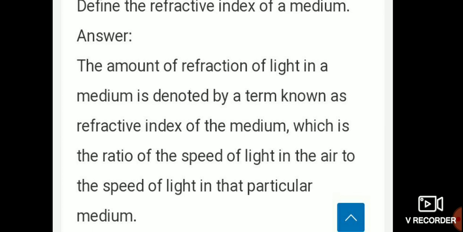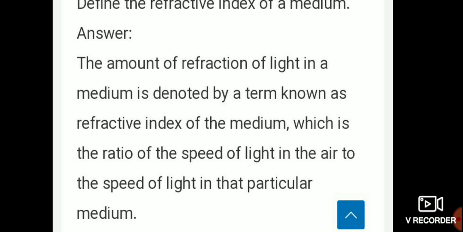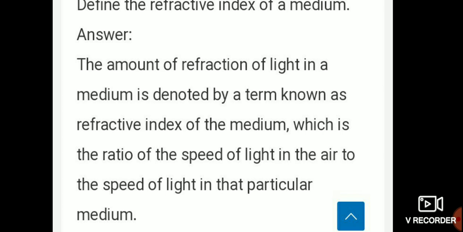The amount of refraction of light in a medium is denoted by a term known as refractive index of the medium, which is the ratio of the speed of light in the air to the speed of light in that particular medium.